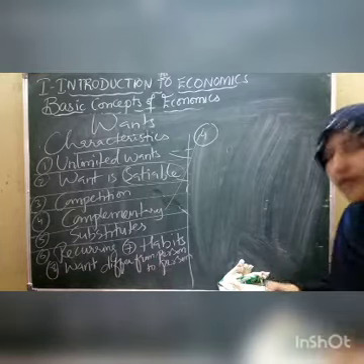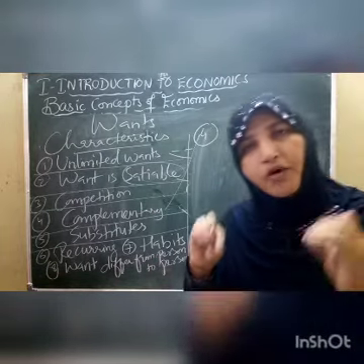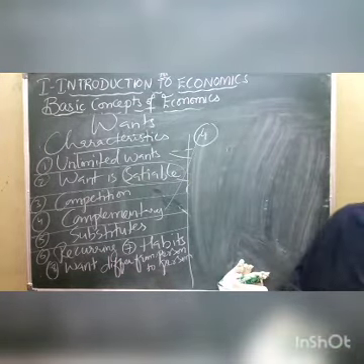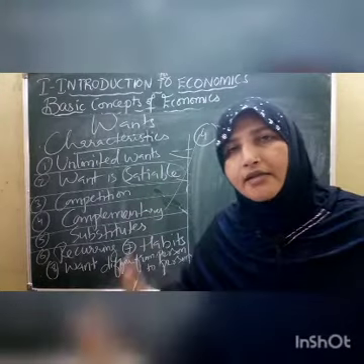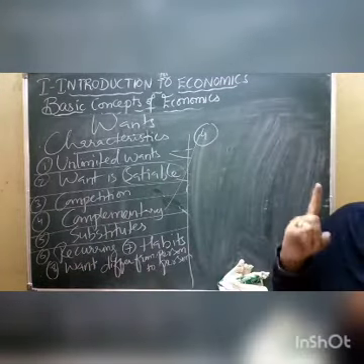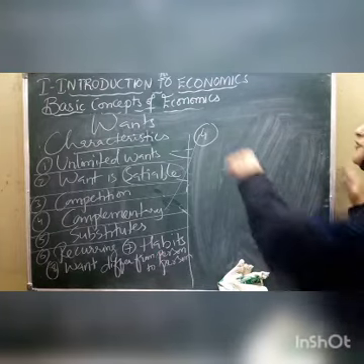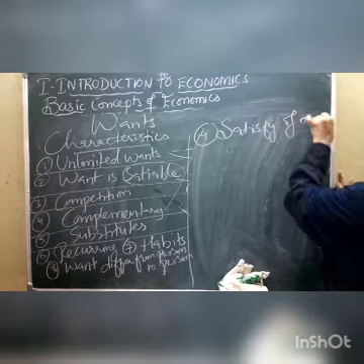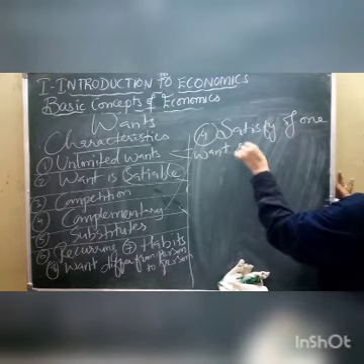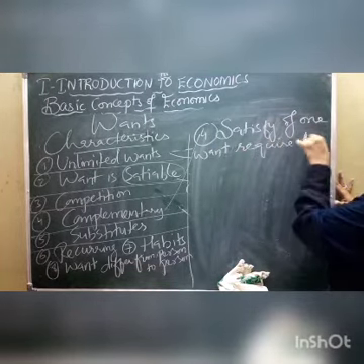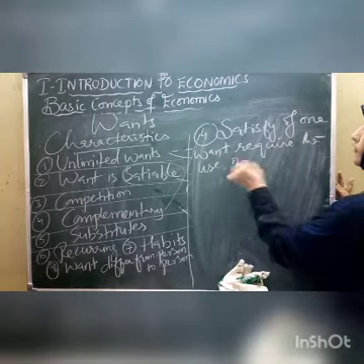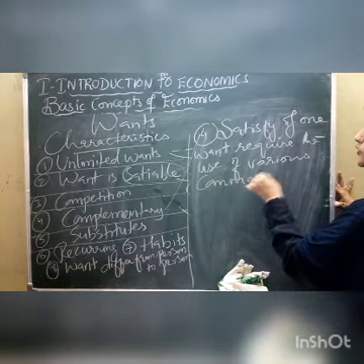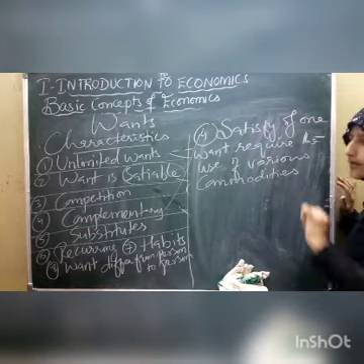It means that satisfaction of one want requires the use of various commodities. Use of various commodities. Are you getting this one?